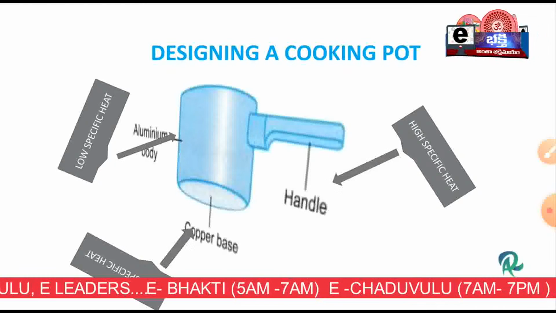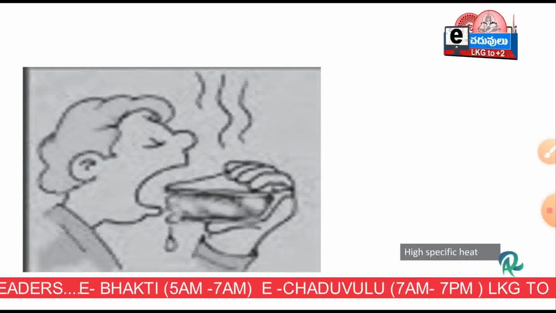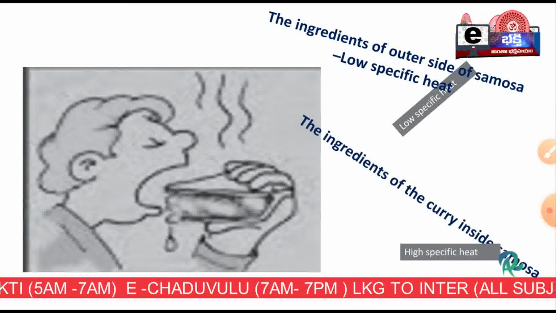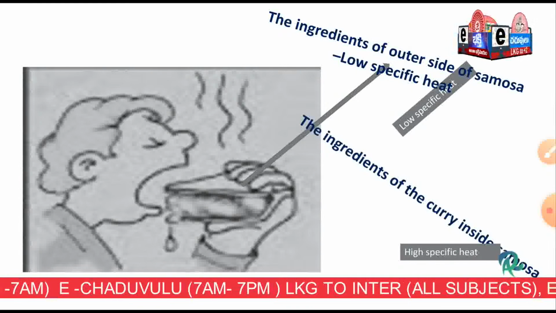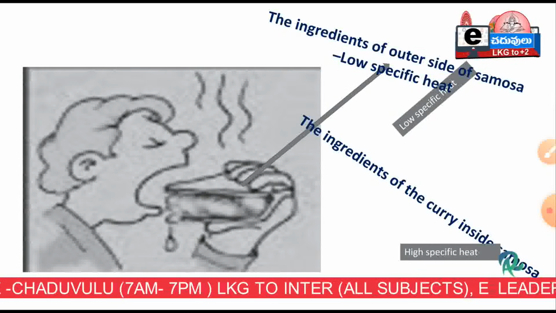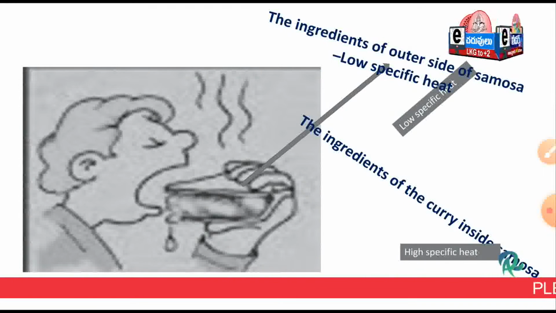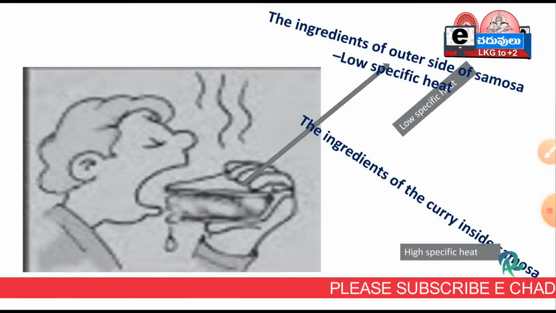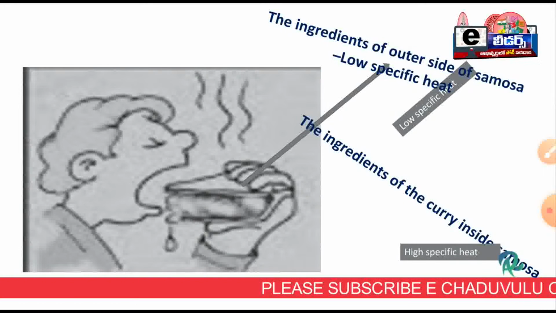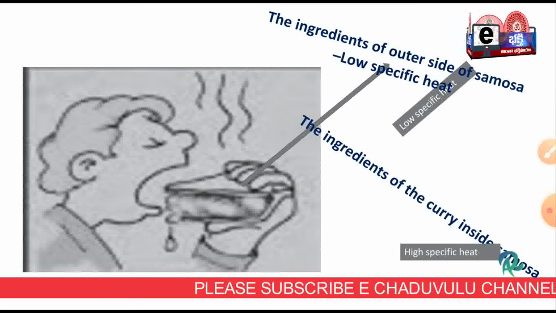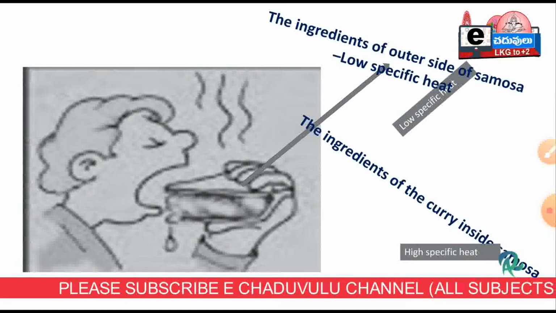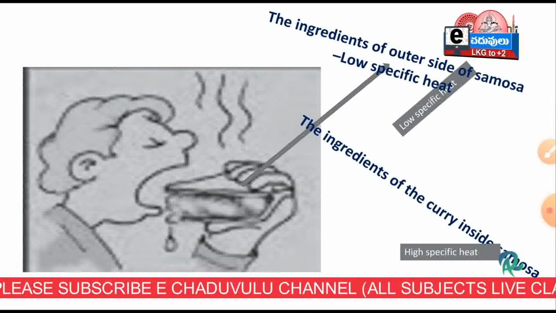Now let us see another example. A samosa. This boy is eating a samosa, no? While we are eating, the samosa is cool outside, but it is hot inside, where the curry is. They will ask you why. Because the outer part of the samosa has low specific heat. What is the nature of substances having low specific heat?